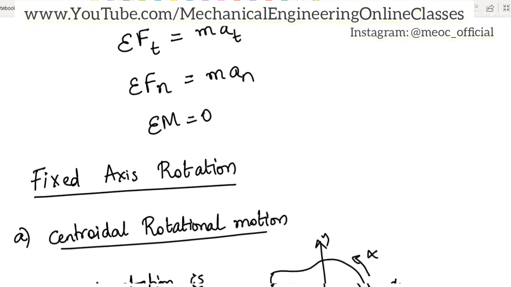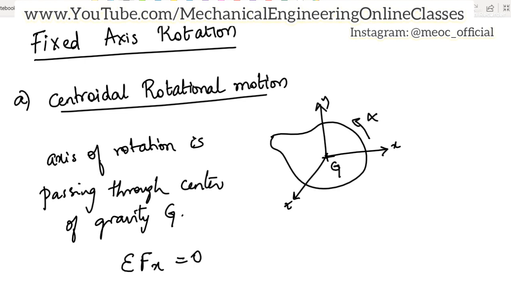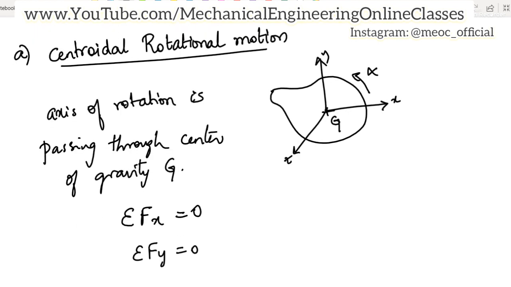But when we are talking about fixed axis rotation, we are talking about pure rotation. So here there is no translation, and translation can be stopped only when the resultant force in a particular direction is 0. So in the x-axis there is no unbalanced force, so the object will not move along the x-axis. The sum of forces along the y-axis is also 0, so the object is not translating along the y direction either.